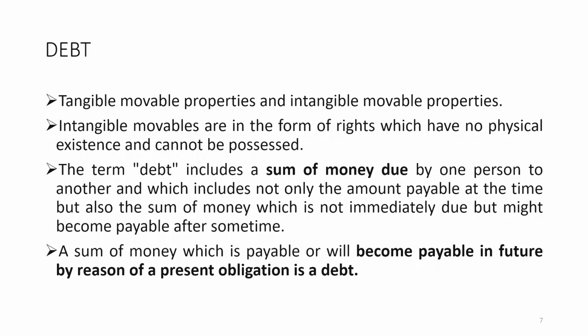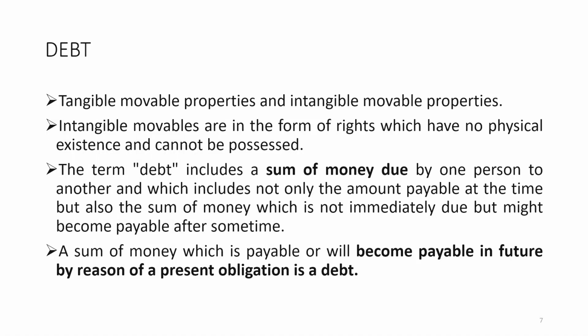Intangible movable property remains in the form of rights, and these rights are a kind of claim. Intangible movables are in the form of rights which have no physical existence and cannot be possessed, but a person will be entitled to make a claim due to the existence of that right. And this right itself, that is the claim, is a kind of right. Why is there a claim? Because there cannot be a claim unless that claim has been recognized under the right.